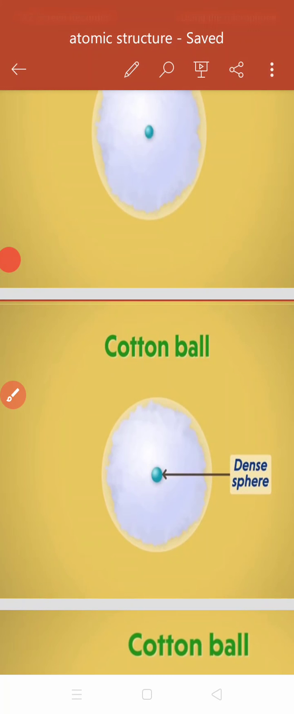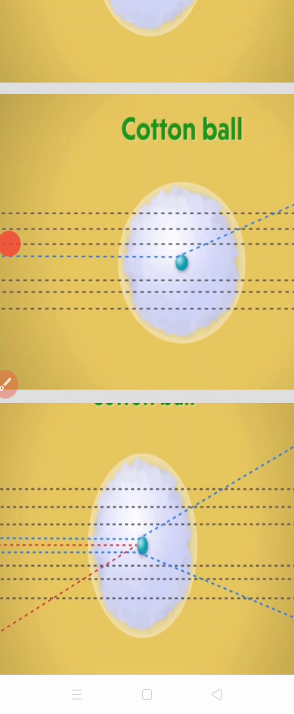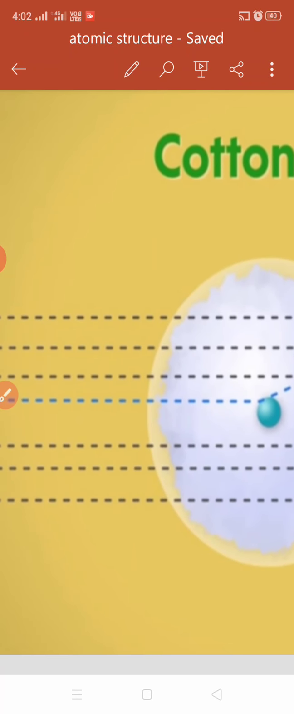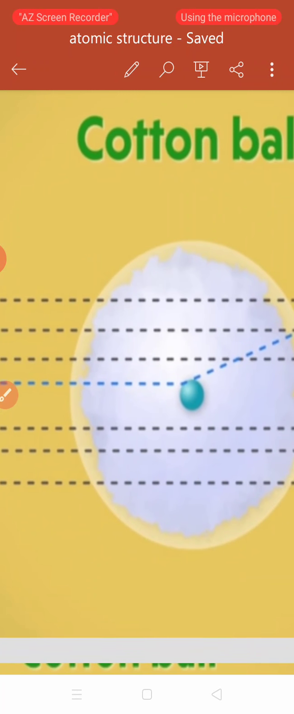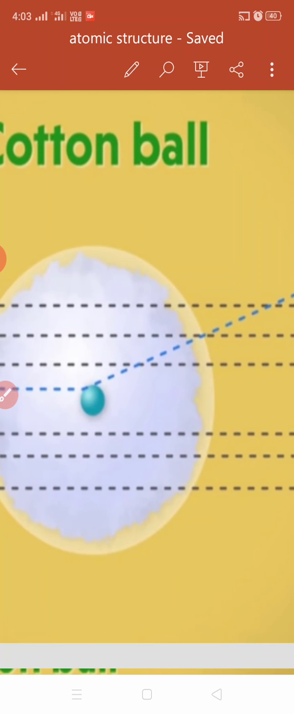Look at the picture now. In this picture you will see a dense spherical blue colored hard particle and the very soft cotton ball sphere we have taken, which we can compare with the atom. Now suppose bullets are bombarded over this cotton ball. What will happen? In this slide you will see that many of the bullets which hit the soft cotton ball will pass through in a straight line, the black colored straight line you are observing. Suppose a few bullets hit at the corner of the blue colored hard particle, then what will happen? They will deviate from their path.